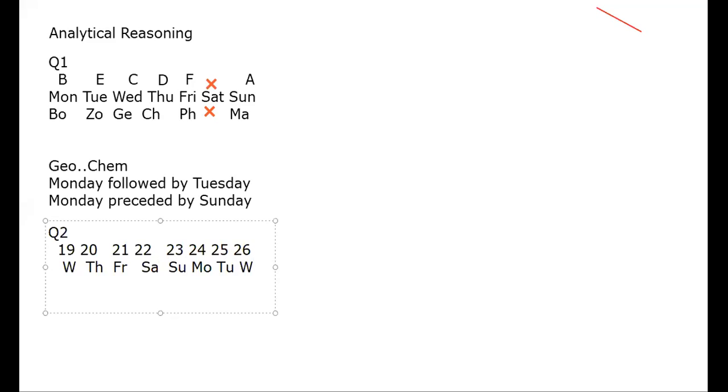See, we have 2 Wednesdays. This thing you have to keep in mind. Now let's come to the question, what they are saying.